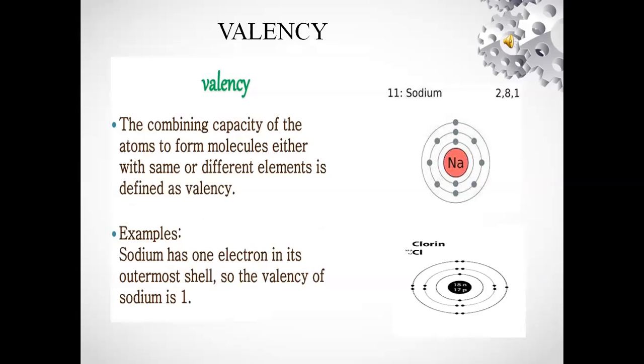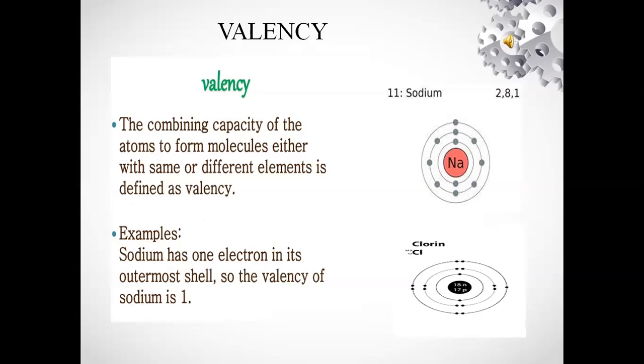Next topic is valency. The combining capacity of the atoms to form molecules, either with the same or different elements, is defined as valency. For example, sodium has 1 electron in its outermost shell, so the valency of sodium is 1. Another example is chlorine.